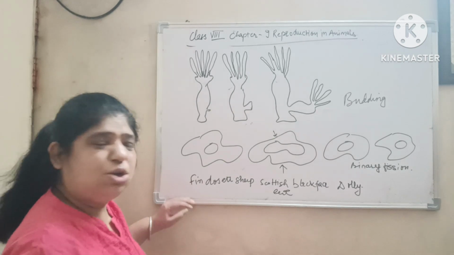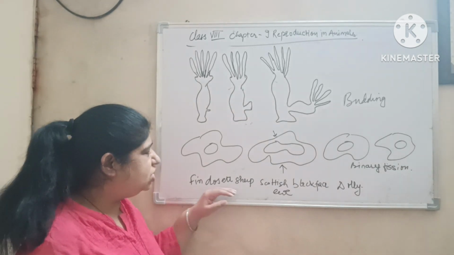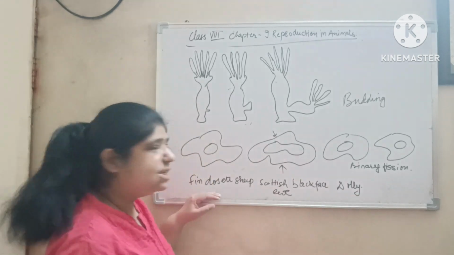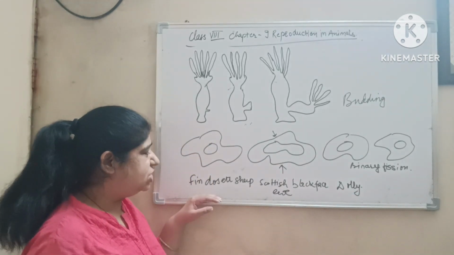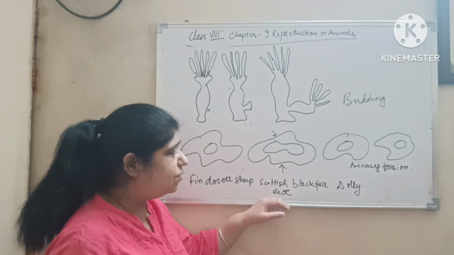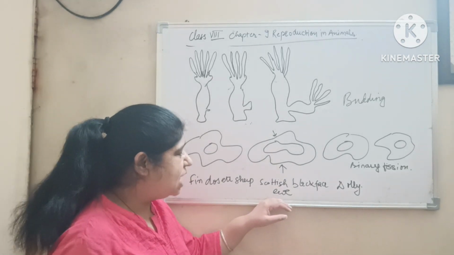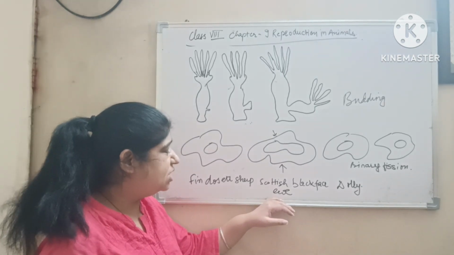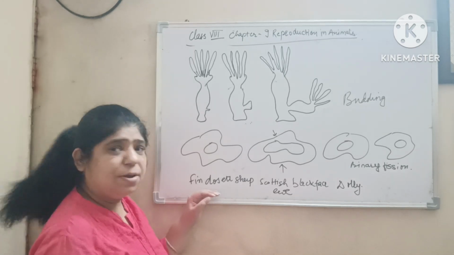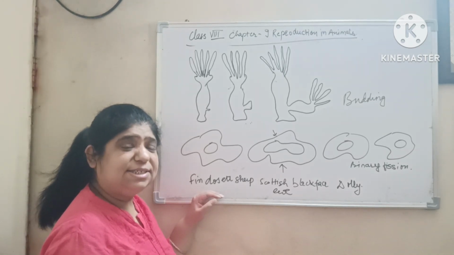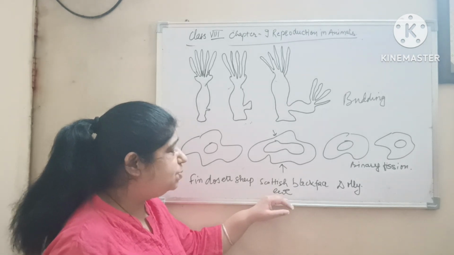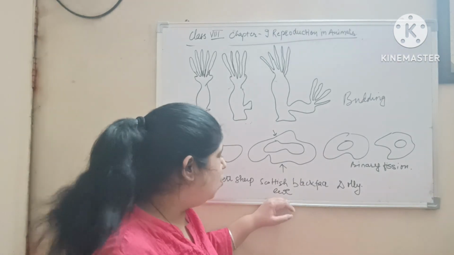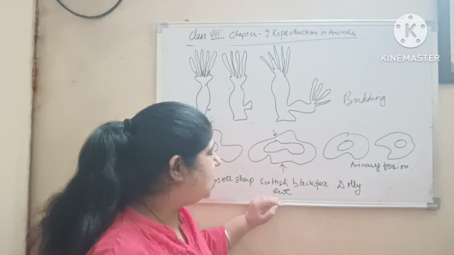Now, what is cloning? In cloning, there is a Finn Dorset sheep, a Scottish Blackface ewe and Dolly. Take a cell from the mammary gland of the Finn Dorset sheep and an egg cell from the Scottish Blackface ewe. Remove the nucleus of the Scottish Blackface ewe and put the mammary gland cell into the Scottish Blackface ewe whose nucleus was removed, and place it in the Scottish Blackface ewe.